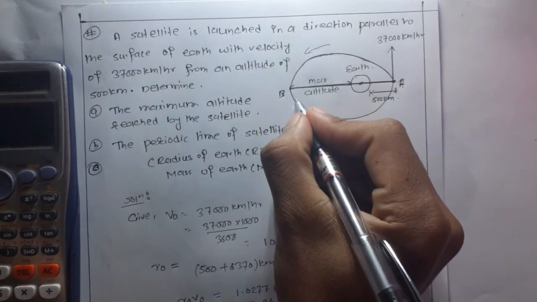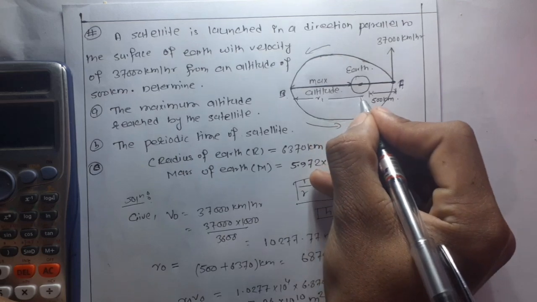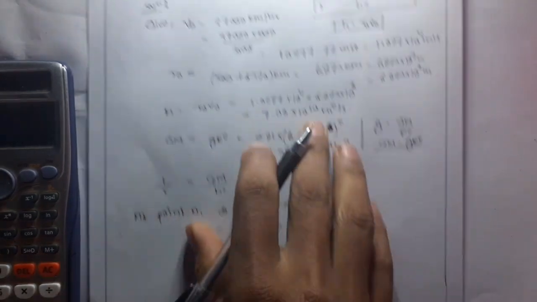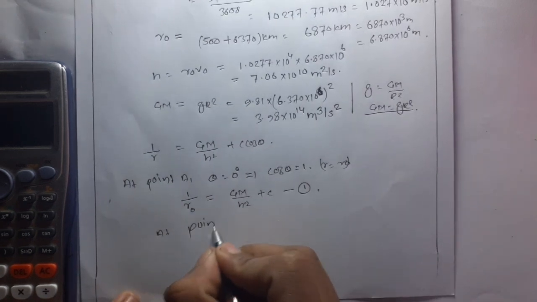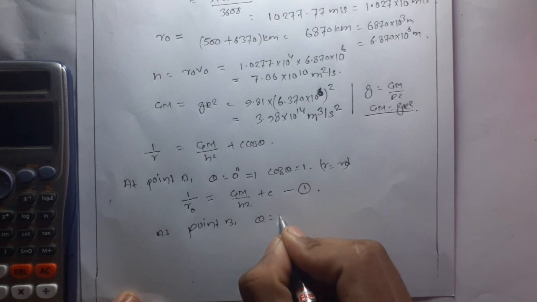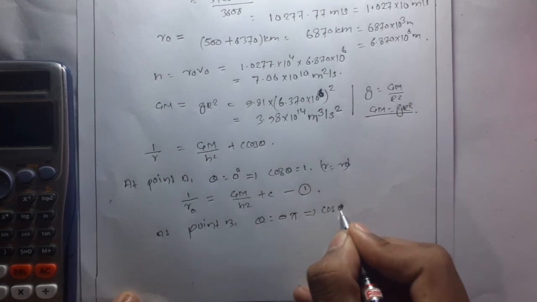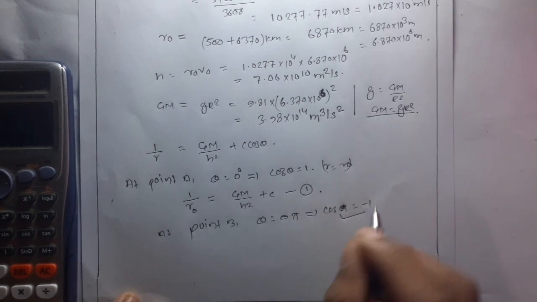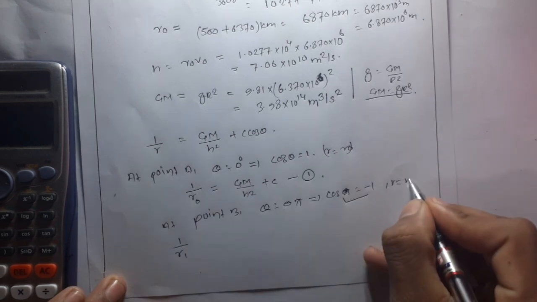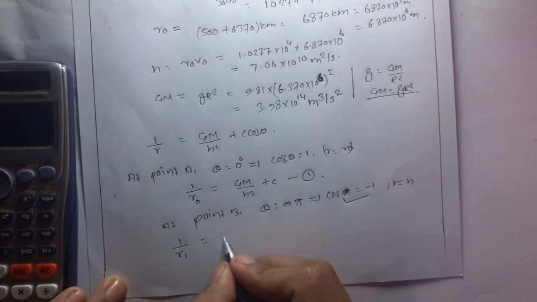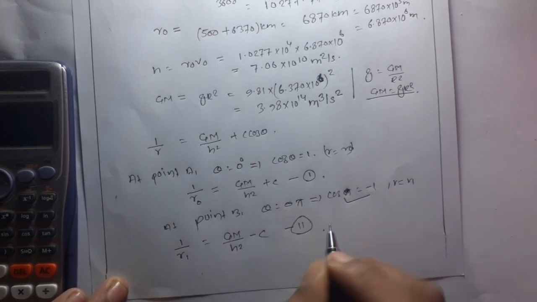And let the distance between the point B and the center of the earth be r1. Then at point B, theta is equal to pi. So this implies cos theta is cos pi, which is equal to -1. So 1 by r, and r is equal to r1. So 1 by r1 is equal to GM by h square minus c. So this is equation number 2.